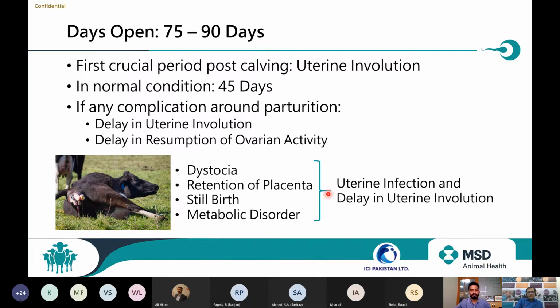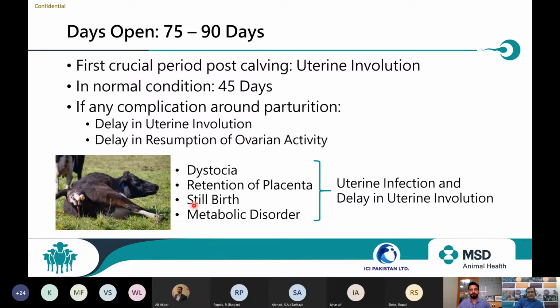So we should be very, very careful about the events in and around parturition, which starts almost 10 or 15 days before parturition and 15 days post parturition, which we also call the transition period, the most critical period for maintaining the uterine involution.